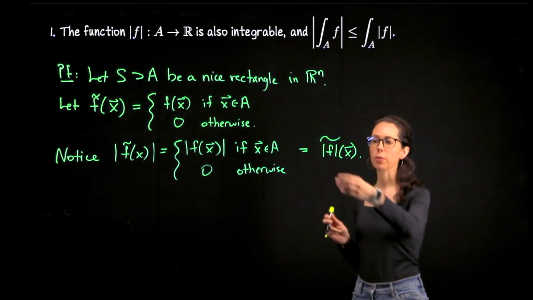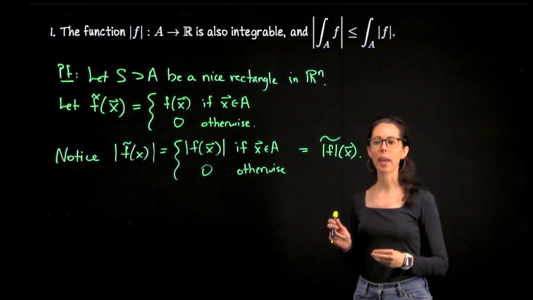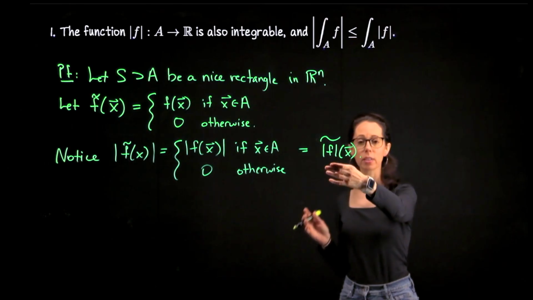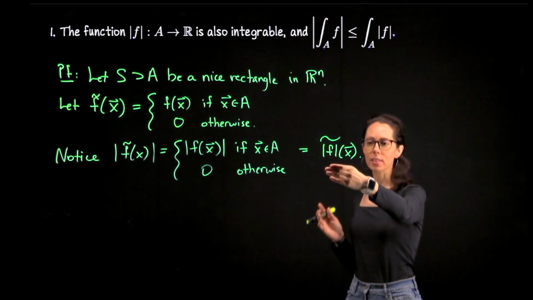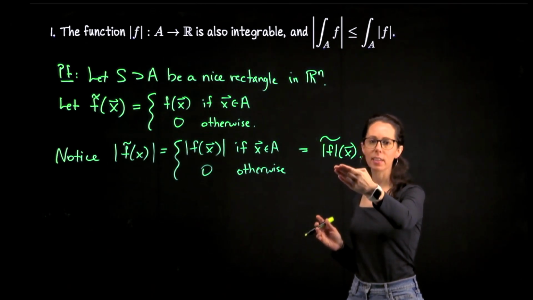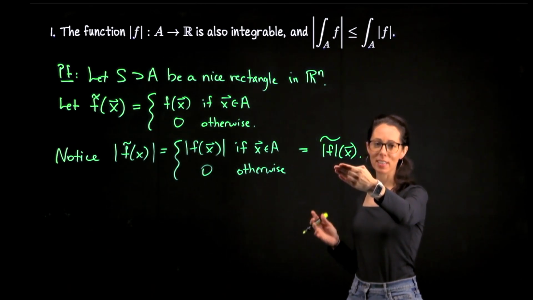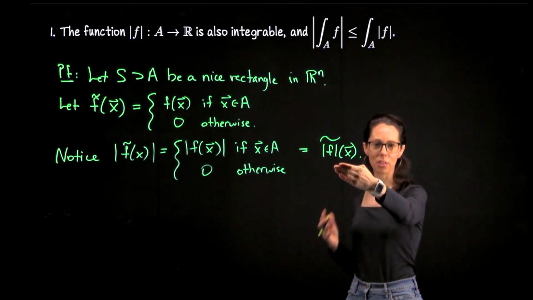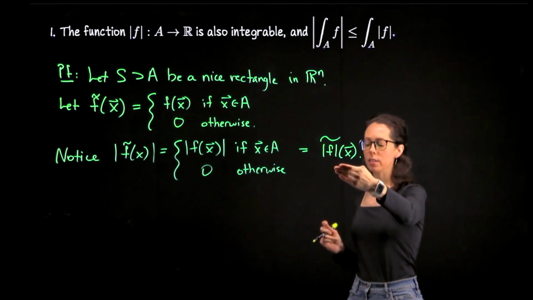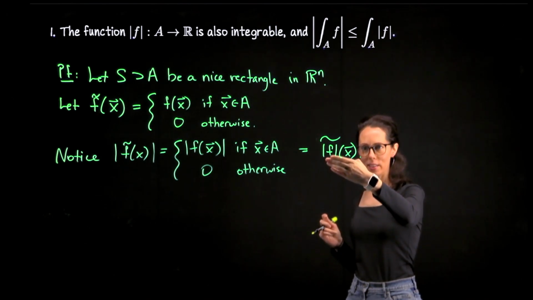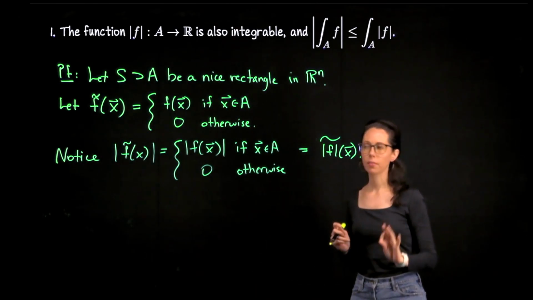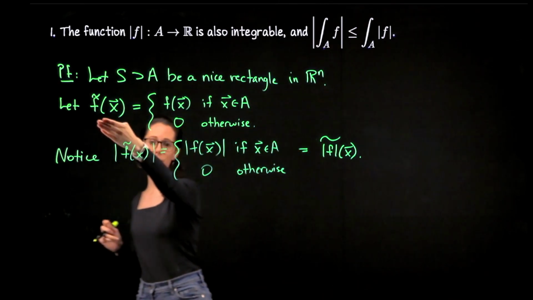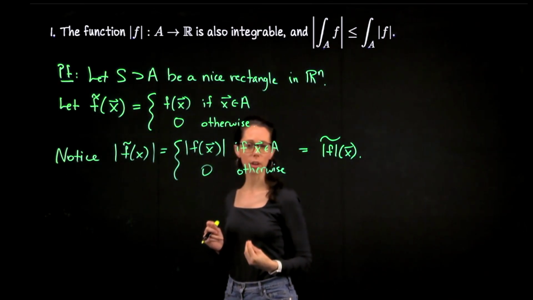To show that the absolute value of f is Riemann integrable on A, I need to understand the set of discontinuities for this extension. So we want to prove that the set of points where this extended absolute value of f is discontinuous is a set of measure 0. To do that, we are going to show that the set of discontinuities for this function is a subset of the set of discontinuities for this function, which is the extension of the original function f.